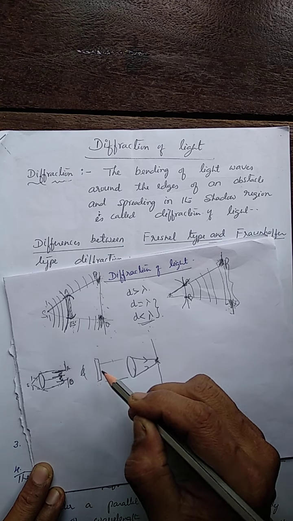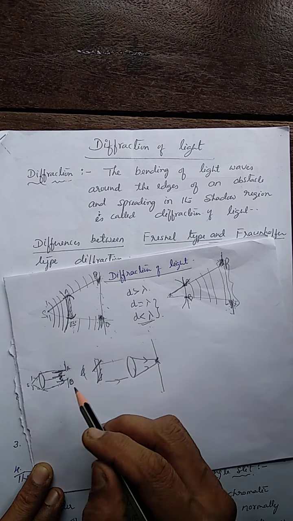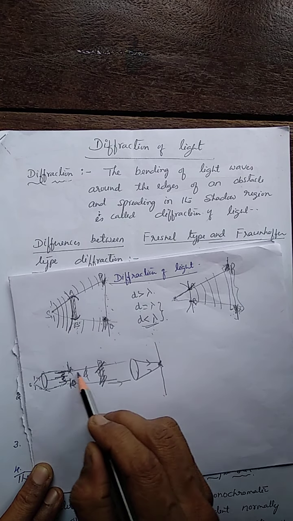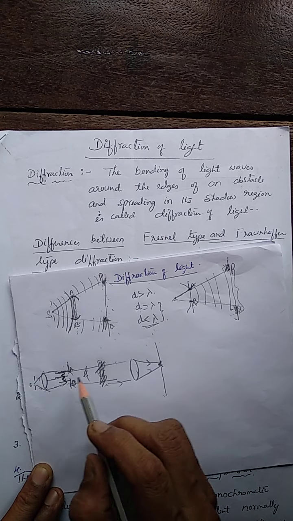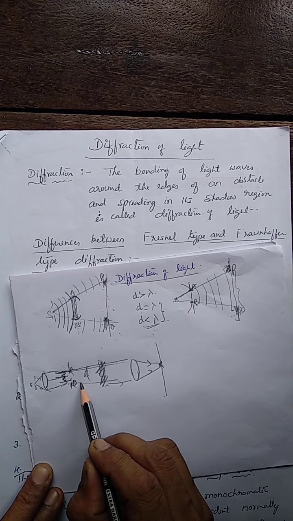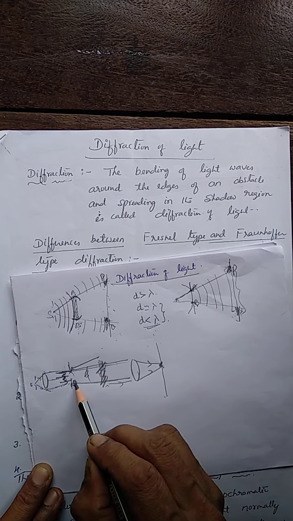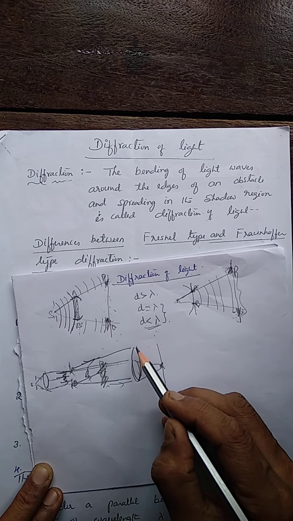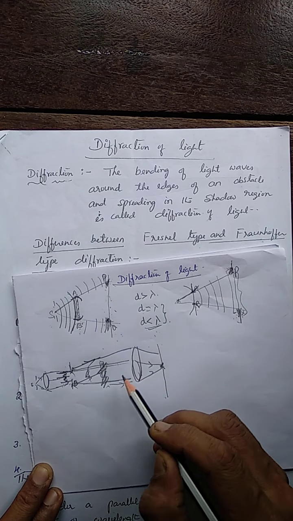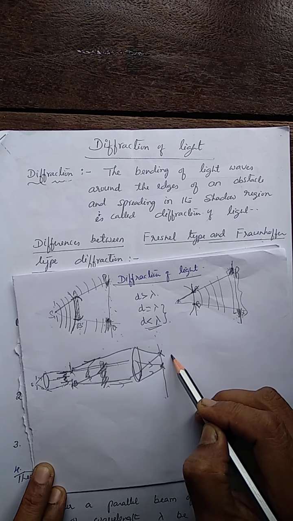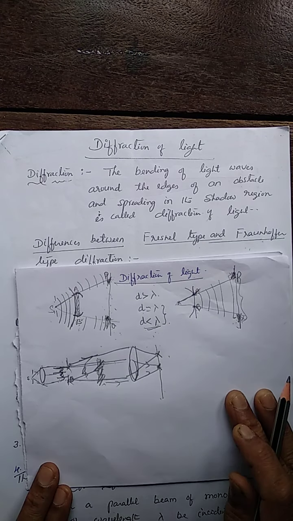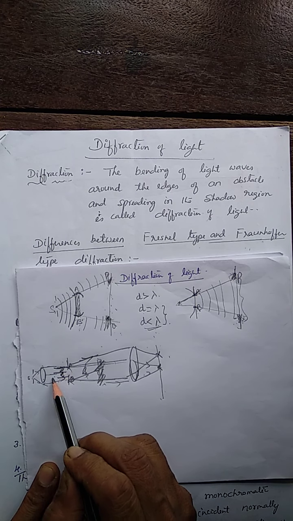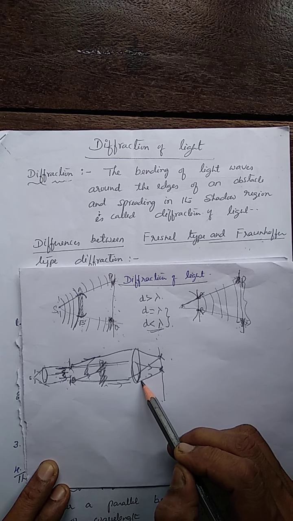See, if the lens is not there, the rays are moving like this. We have used the slit here. If the obstacle is not there, the rays move like this. These are the diffracted rays, and all those diffracted rays are made to fall on the lens. Then, after refraction from the lens, those rays converge at a point on the screen. This is how, in Fraunhofer diffraction, convex lenses are used: one to render the rays parallel to make the wavefront plane, and another to focus the diffracted rays on the screen.